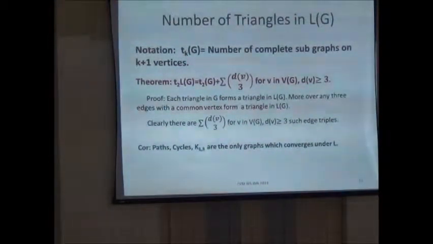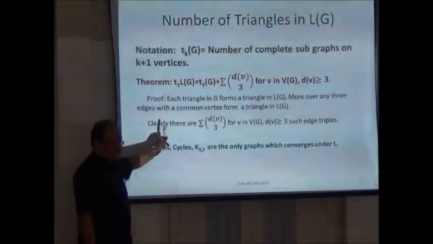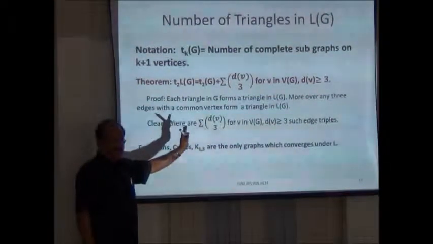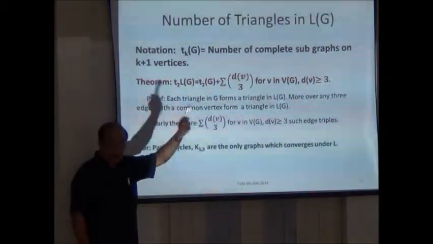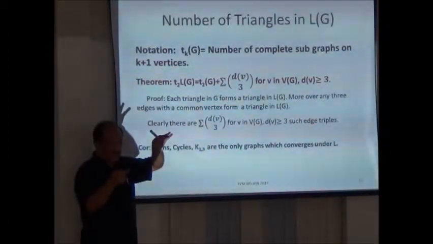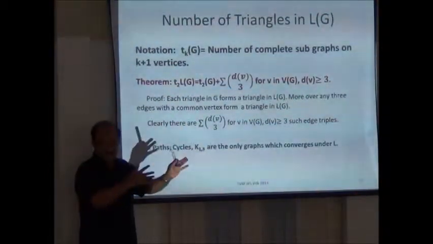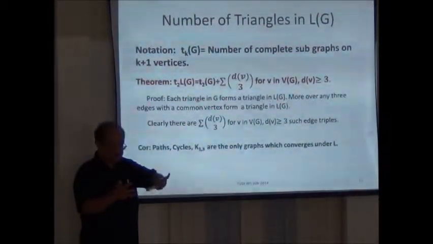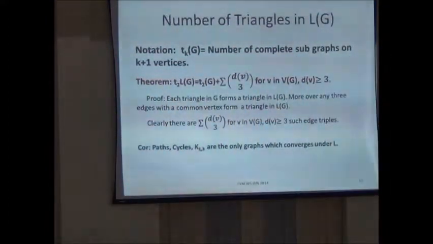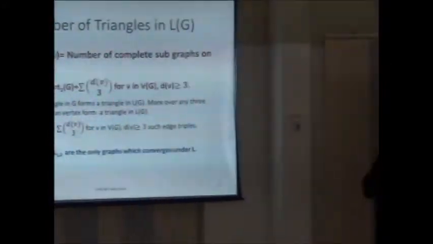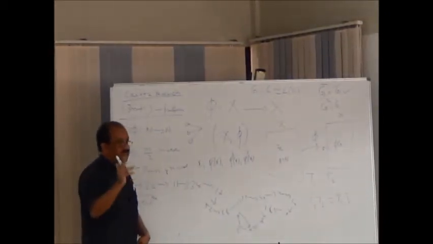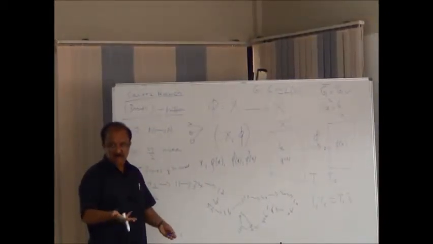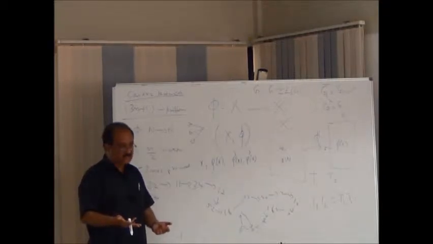Okay. So counting the number of triangles in L(G) is easy because all the triangles in G will give me a triangle in L(G). Plus something more, because K_{1,3} in G will produce a triangle in L(G). Are you okay with L of G? L of G is the most basic graph operator. If you take L of K_{1,3}, you get a triangle. And this is the only pair, K3 and K_{1,3}, whose line graph is the same. These are all good old things in basic graph theory.